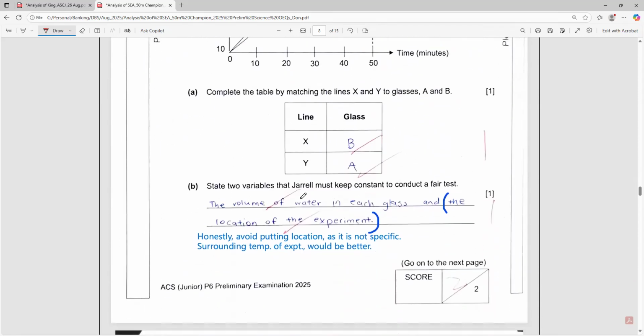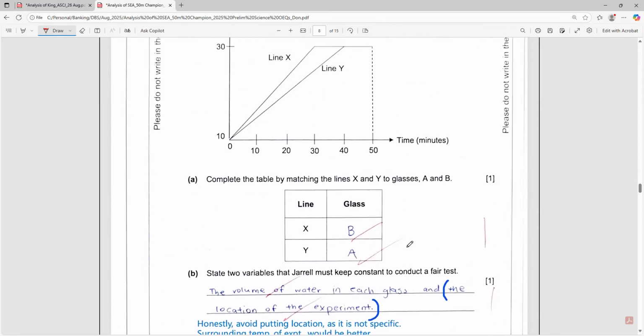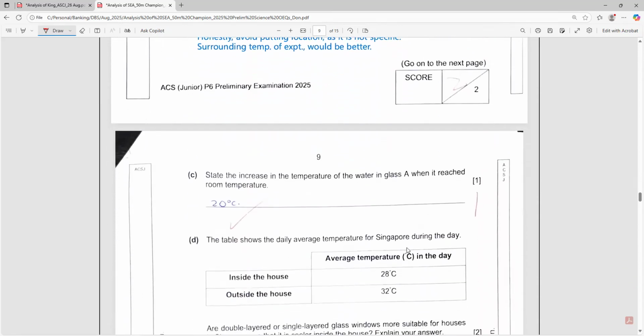Okay, the volume of water in each glass and the location. So same thing I say, honestly, avoid putting location as it is not specific. Okay, you can talk about making sure the surrounding temperature of the experiment is the same. Okay, so this is a question. Let's continue the next one.